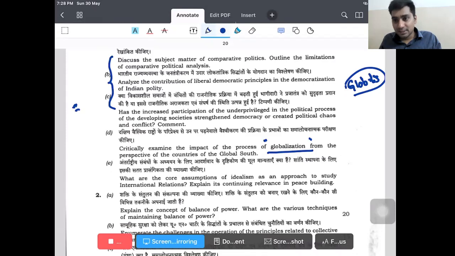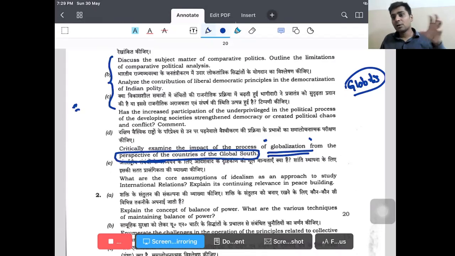But a critical analysis of globalization at the international level was done by Marxism, that we have seen, because the focus of Marxist theories at the international level is the operation of capitalism at the global level. The operation of capitalism at the global level is called globalization, right? So from the perspective of the countries of the global south, we can bring in Marxism here. As per the classical Marxists, or the world system approach of Wallerstein, global southern countries are also known as peripheral countries, where peripheral countries were exploited in globalization.